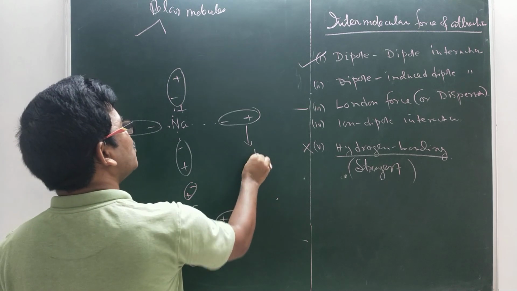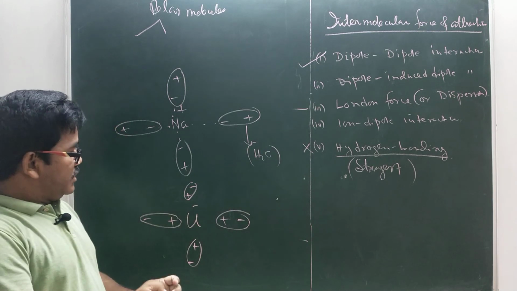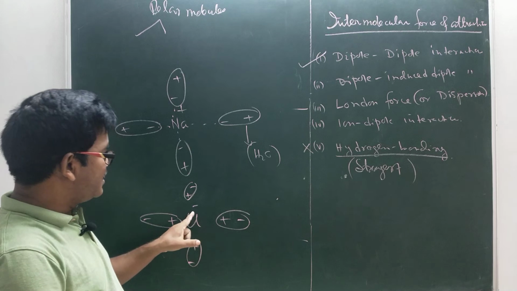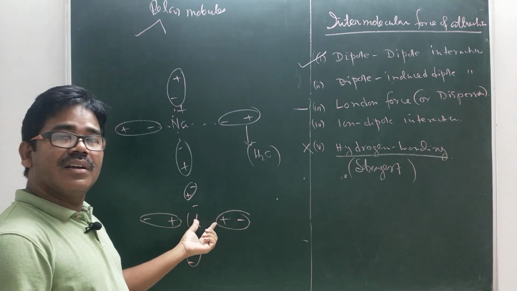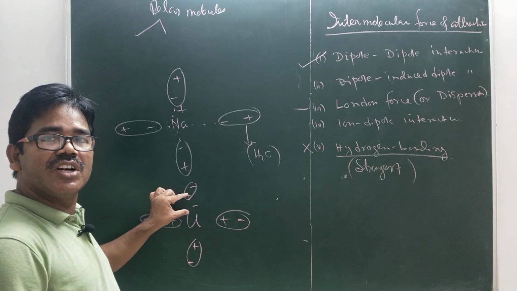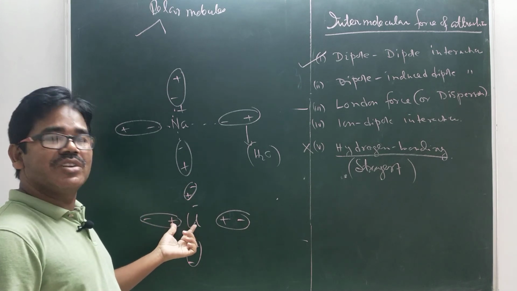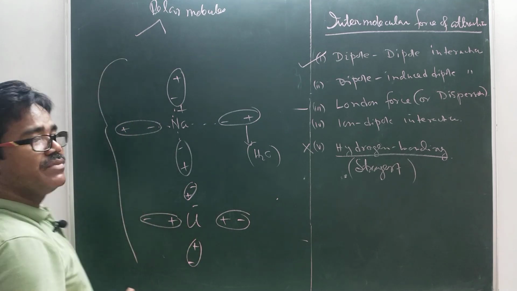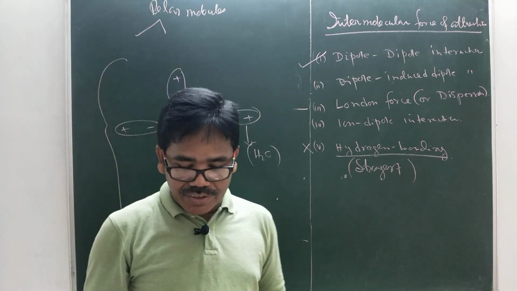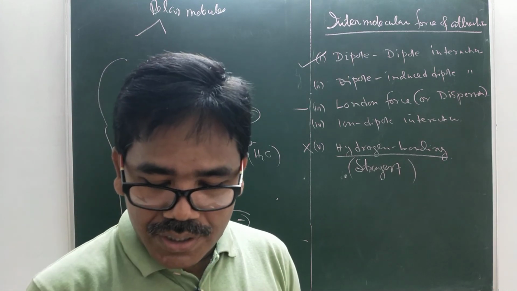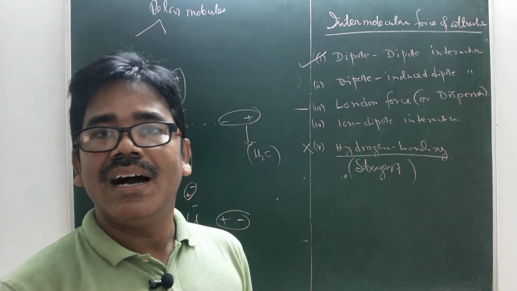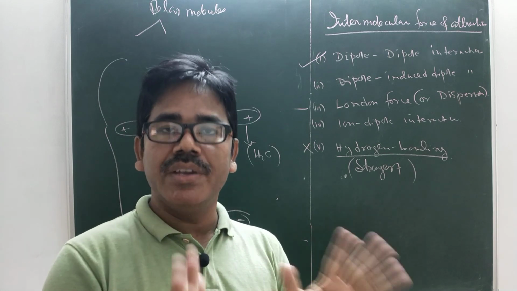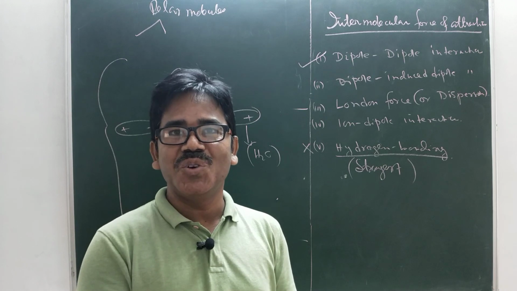This I have considered as a water molecule. Cl minus is negative. Water molecule is a polar molecule, it has two opposite dipoles, positive and negative. So this is negative, therefore the positive dipoles of water will attract the negative charge. This is called ion dipole interaction. This ion dipole interaction is responsible for the solubility of ionic compounds in polar solvents like water.